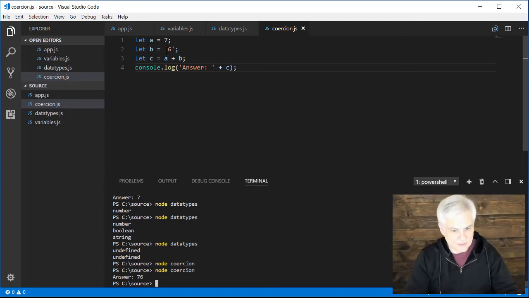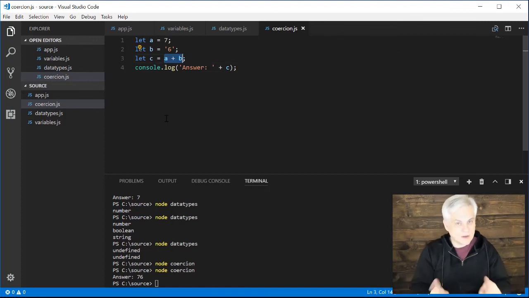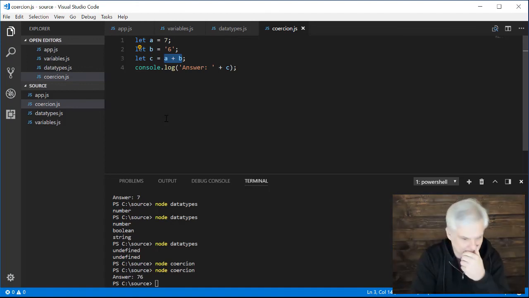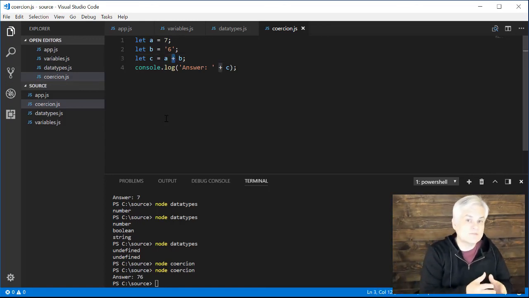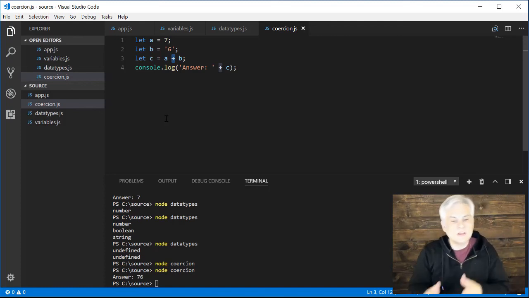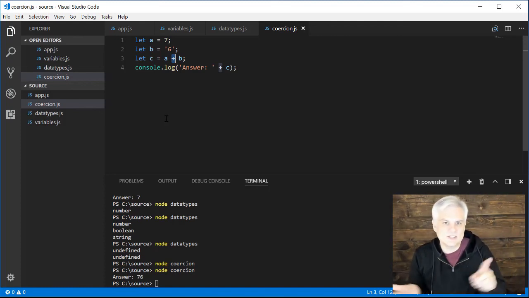I can see what's happening. It's not treating these as two numeric values. It's treating them both as string values. So it's not adding two numbers together. Somehow it's coercing that a from an integer into a string and then concatenating a and b together. So the plus operator, we saw how we can use it for addition, but it plays double duty, and it's the string concatenation operator.